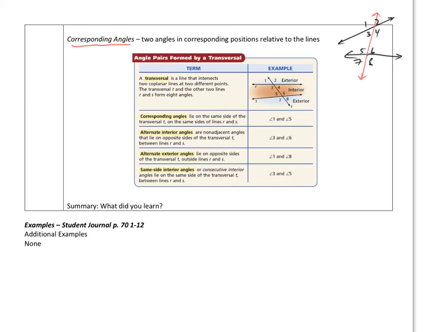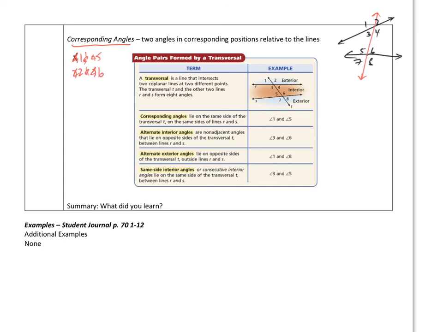But again, looking over here, 1 and 5, they correspond to each other because they're both to the left of the transversal and above each line. Left and above, 1 and 5. Right and above, 2 and 6. So corresponding would be angle 1. Let's change back to red. Angle 1 and angle 5. Angle 2 and angle 6.